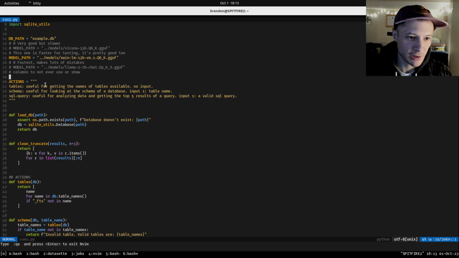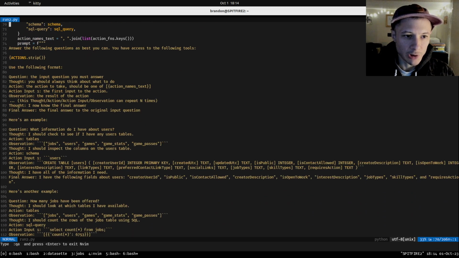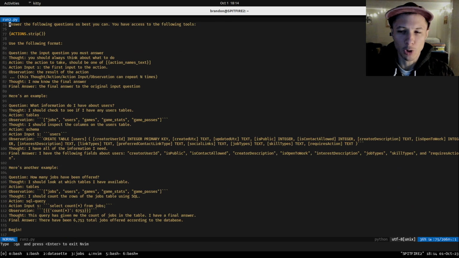We have tables, which will list the tables. Schema, this will list the SQLite schema. So that's going to be the columns and the data types. And then SQL query, and this will accept a query and will return the top 5 results of that query. And I'm hoping that this will be enough for the language model to be able to answer more complex questions.